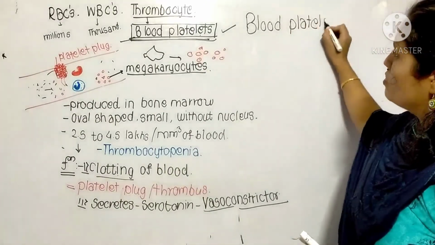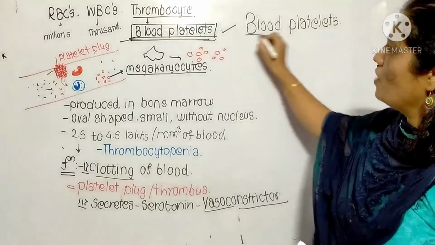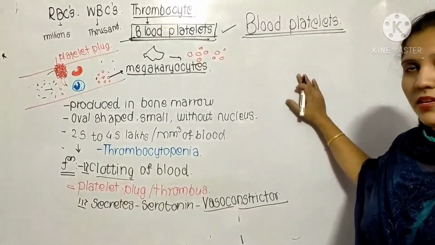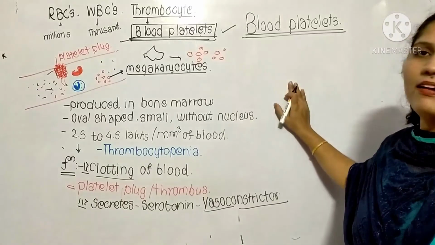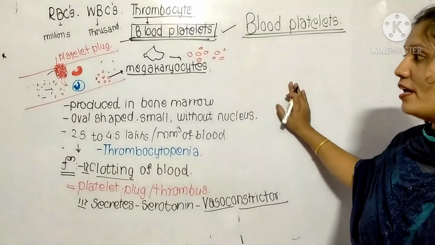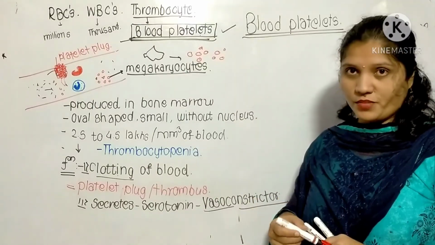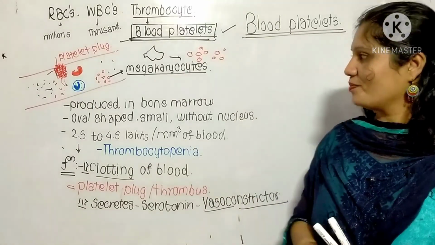Hope you all understood this. Like this we have seen information about the blood cells: RBCs, WBCs and platelets. Now in the next lecture we are going to study in detail how they play an important role during coagulation.